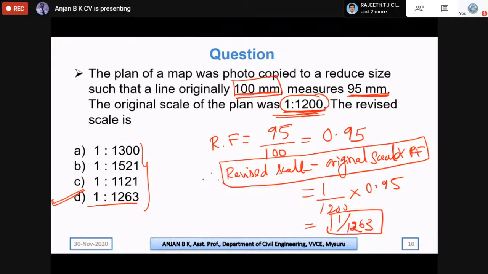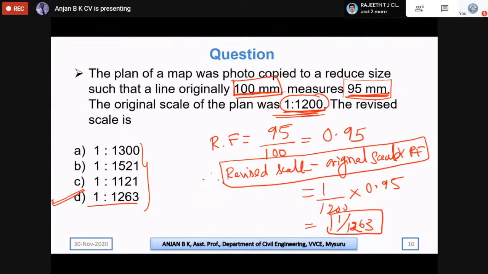But now it is measuring 95, so that means we need to calculate the revised scale.